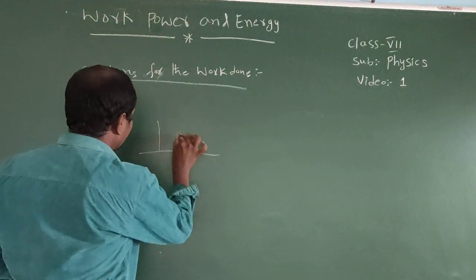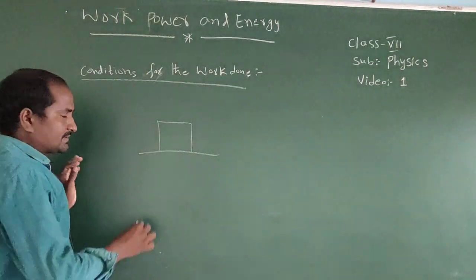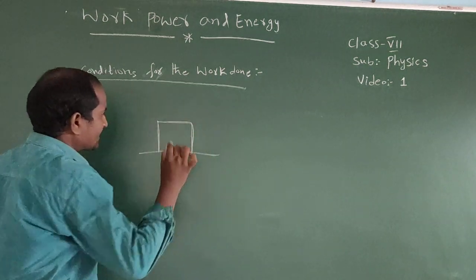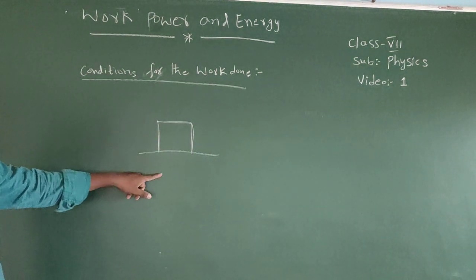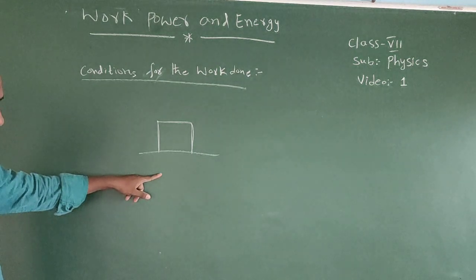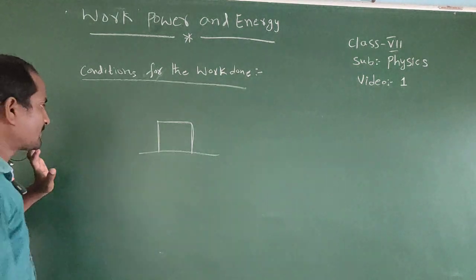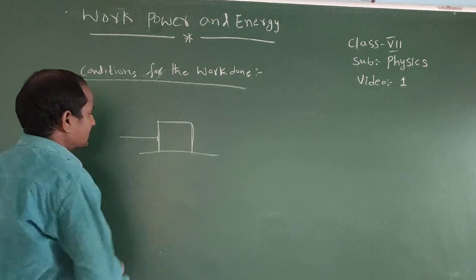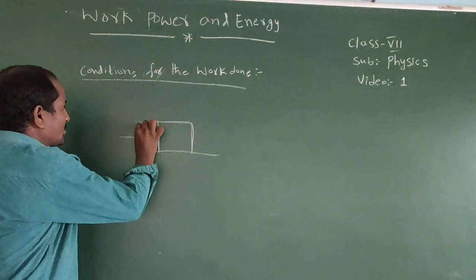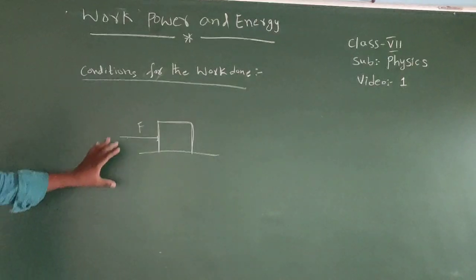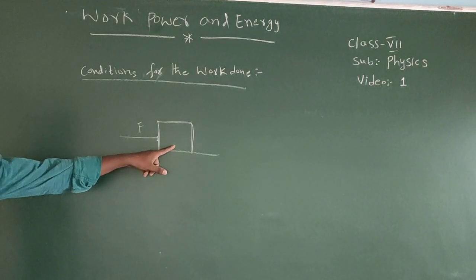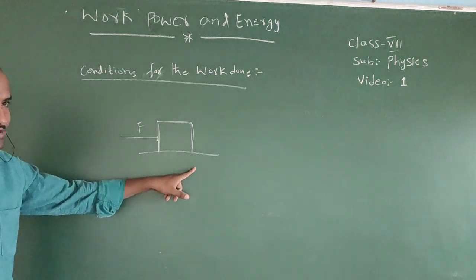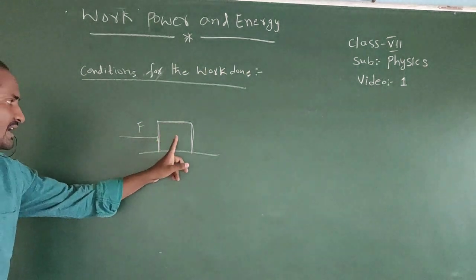For example, a body is kept on a horizontal surface. If there is no force acting on the body, the body remains at the same state. The force must act on a body, then the body gets a displacement in the direction of the applied force.